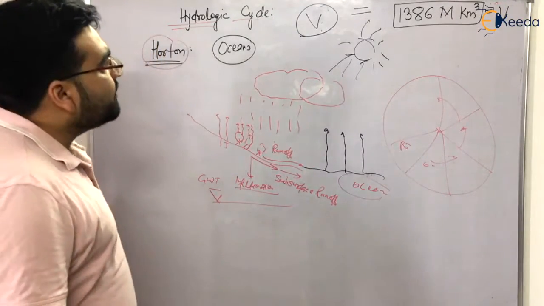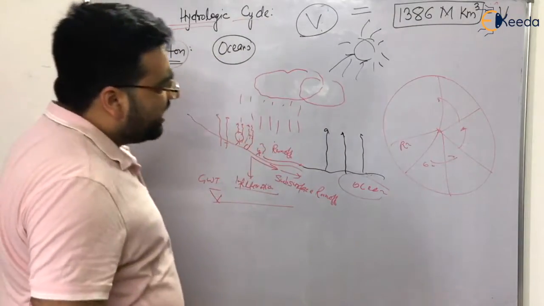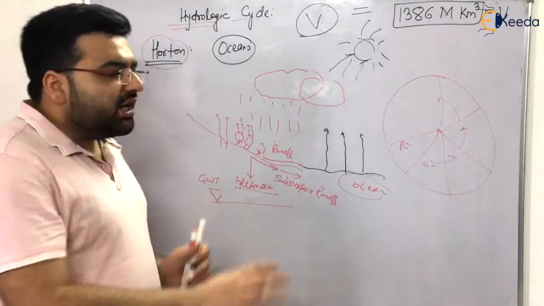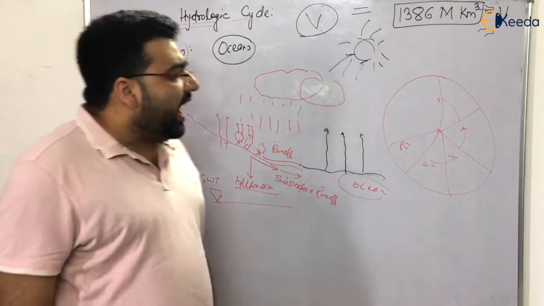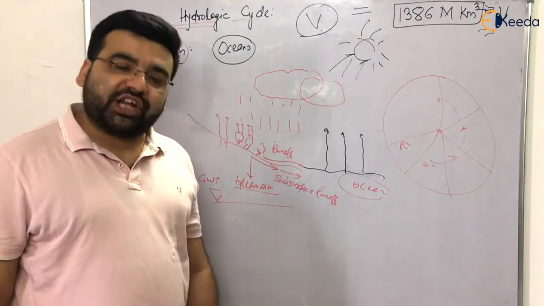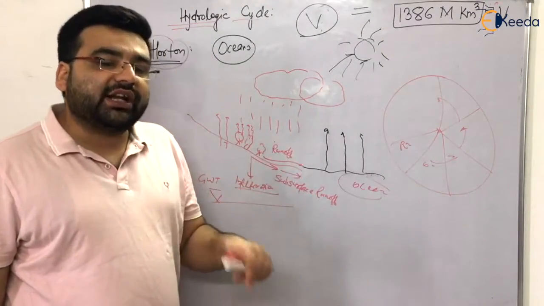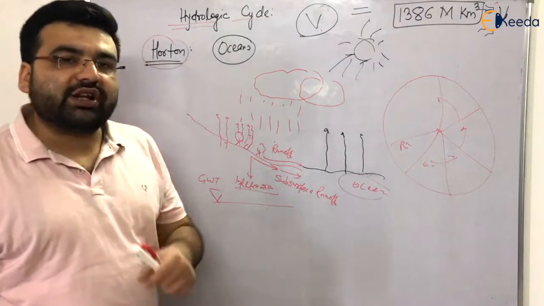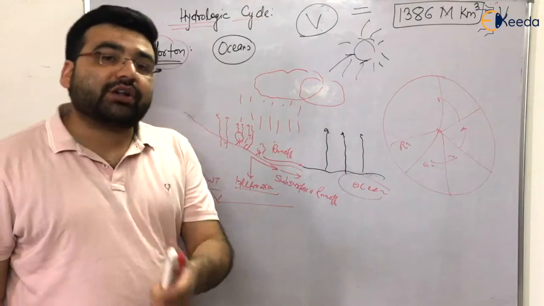Okay? So I hope, students, that you have understood the hydrologic cycle. It was a very easy topic, right? Now let's move to the next topic and understand the water budget equation. From there the questions are coming in GATE examinations, right? So let's go to the next topic and understand our water budget equation.